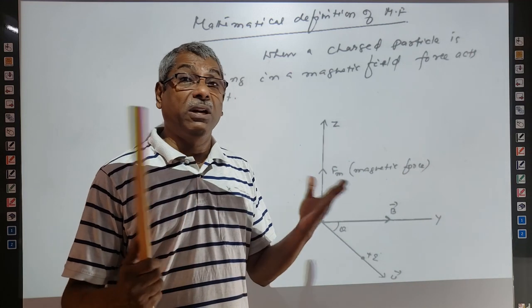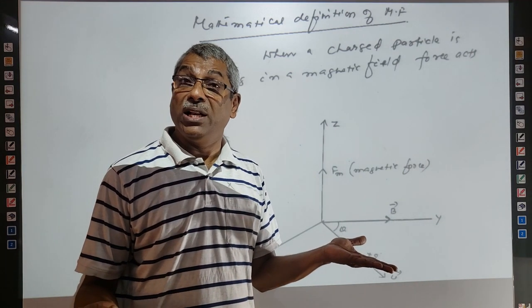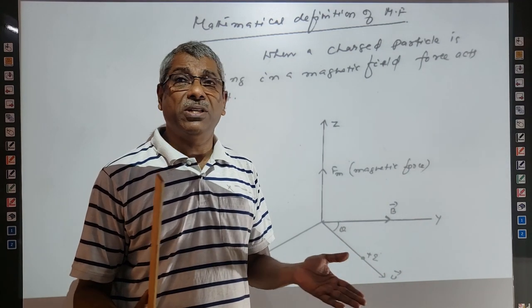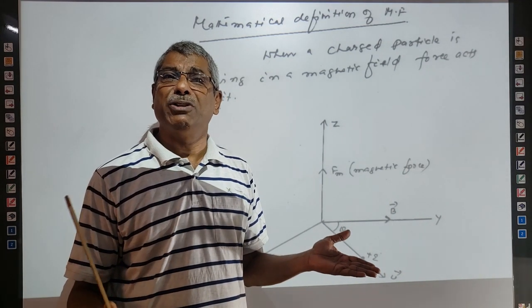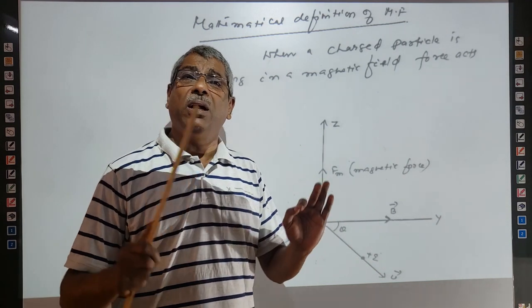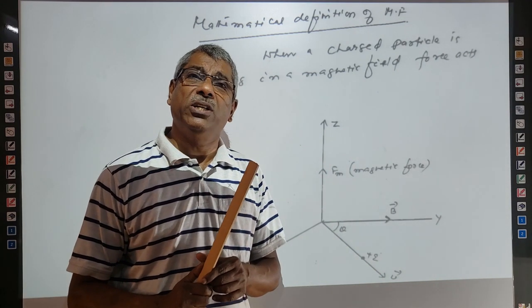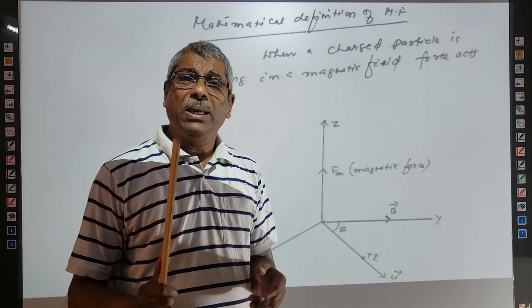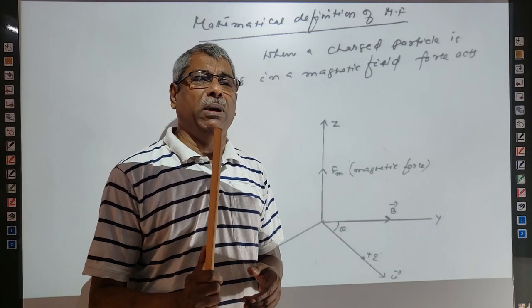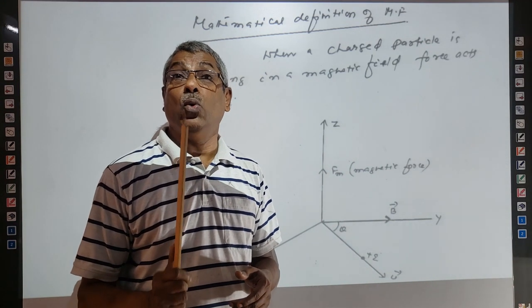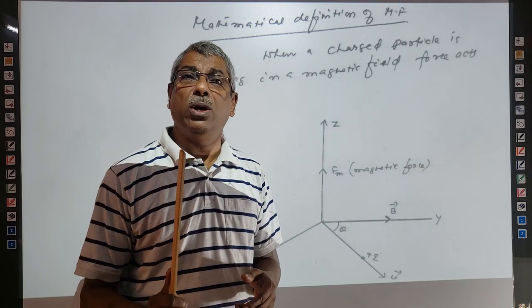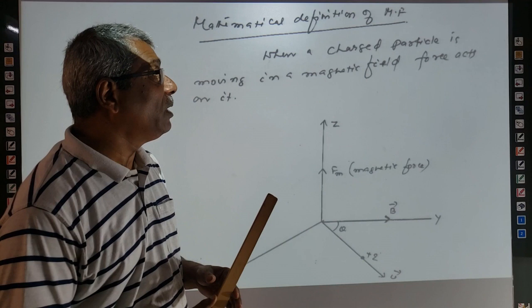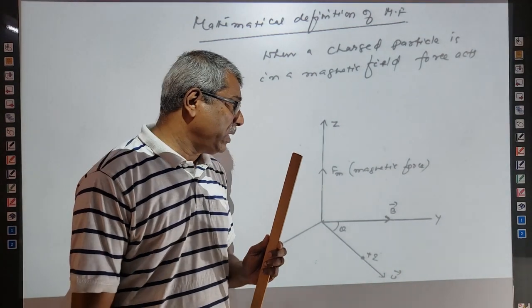In an electric field, a stationary charge also has a force acting on it, right? Force is equal to Q into E. Due to this, the charge starts moving with an acceleration, right? But in a magnetic field, if a charged particle is placed there, it does not move at all. No acceleration takes place. But if the charged particle is moving in a magnetic field, then force acts on it. This force is called magnetic force. Force acting on a charged particle is called a magnetic force, represented by Fm.